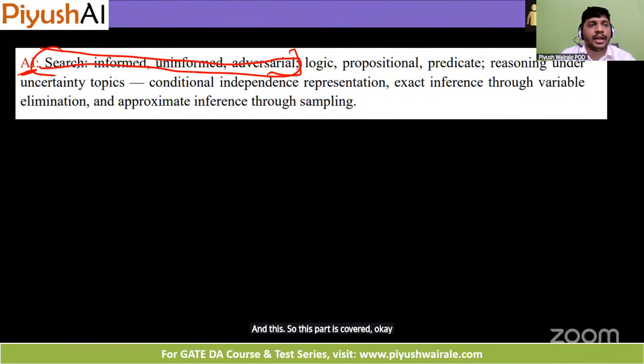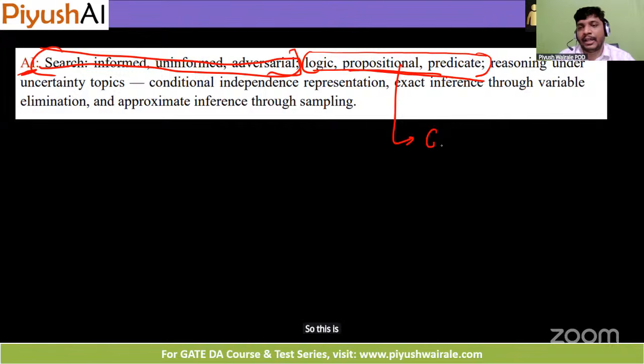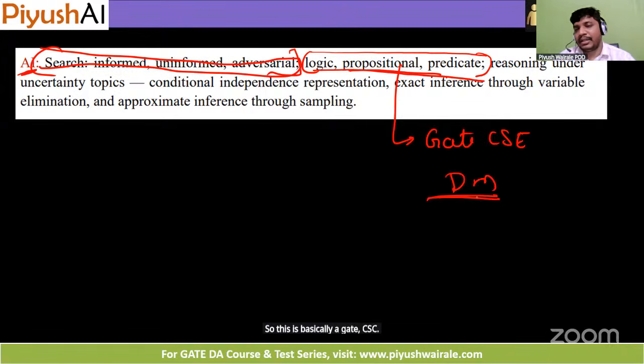Okay, in our AI course at degree level, but this logic, propositional, predicate part is not covered in detail. For this you can refer to the GATE CSE discrete mathematics syllabus. Same type of question they are going to ask here. So this is basically a GATE CSE discrete mathematics question.